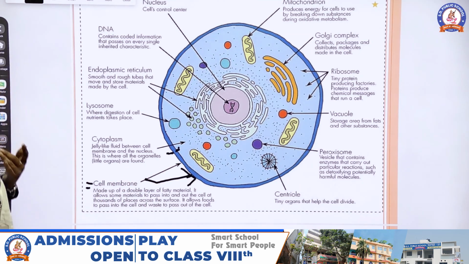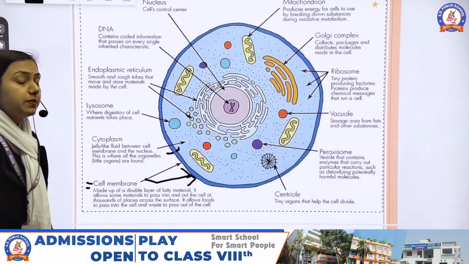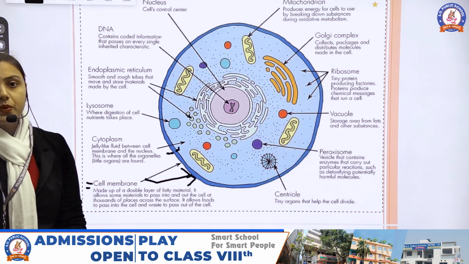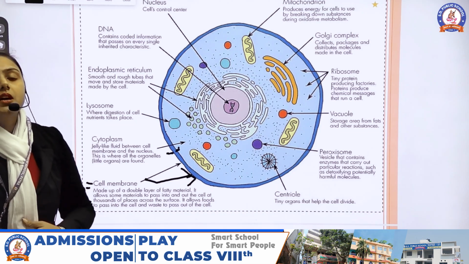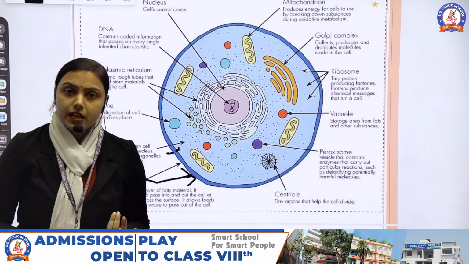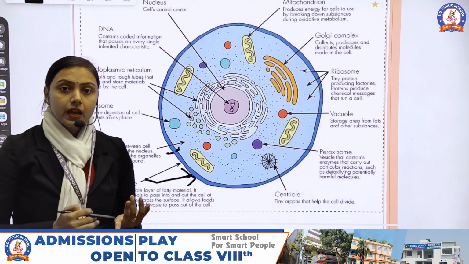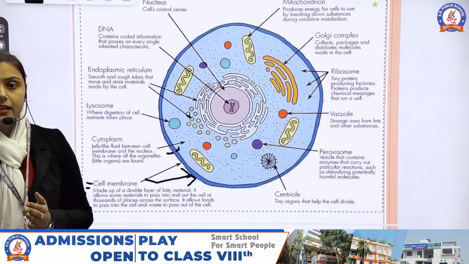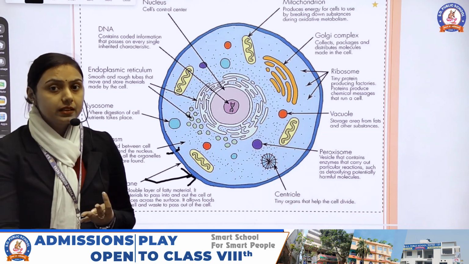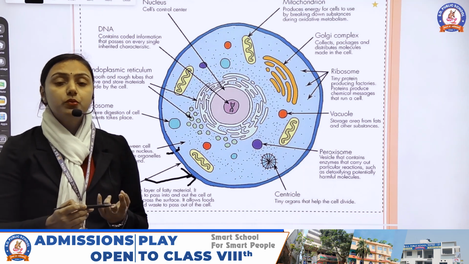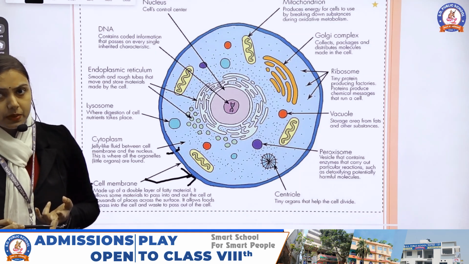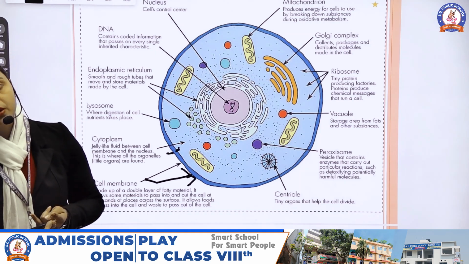It allows some materials to pass into the cell. That means it is semi-permeable. It only gives permission to some materials to enter, like food, oxygen, and water. It allows food, oxygen, and water to enter inside the cell, and it removes waste products like carbon dioxide, toxic substances, and excess water from the cell.